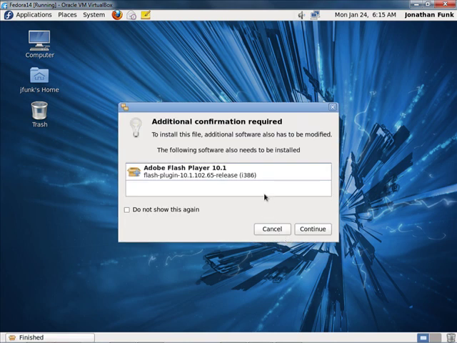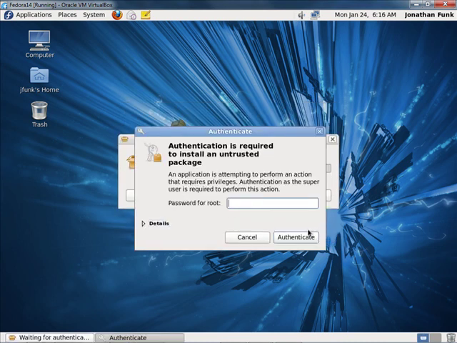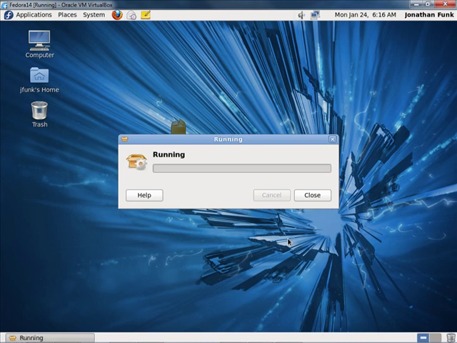Okay, additional requirements required. So this tells me I need to also install an update. When this happens, I have to put in my root password to give me full administrative permissions. Now, if you don't remember what that root password is, you're going to have problems.